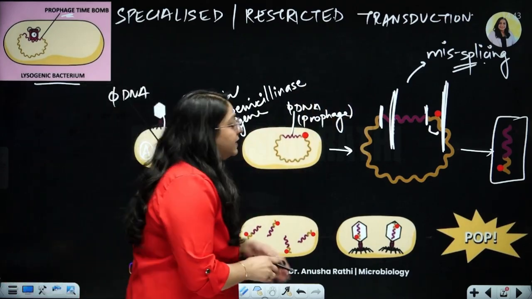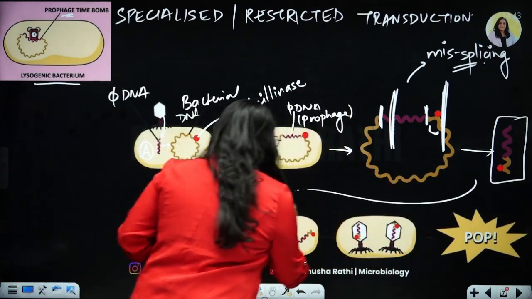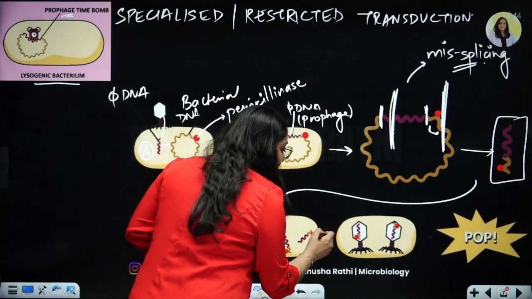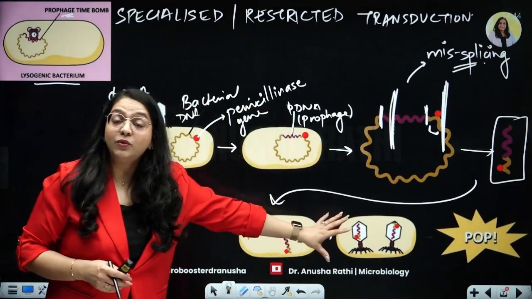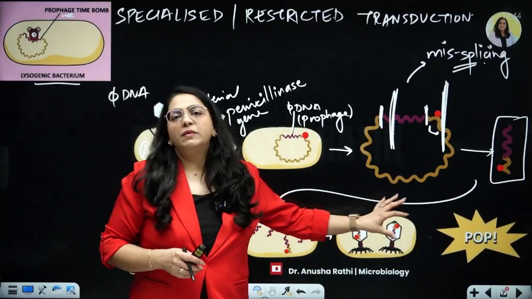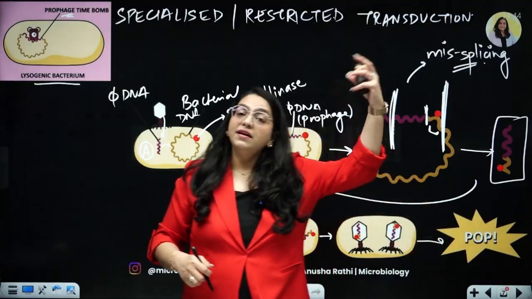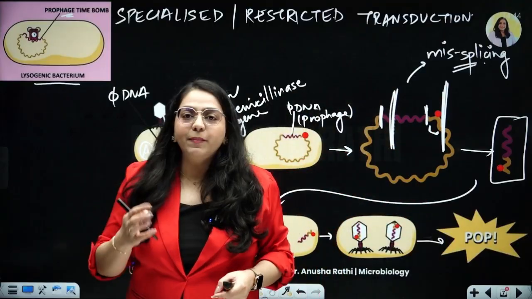So now these will multiply, and as they multiply, the little red gene will also multiply along with them. Little baby phages are produced which have their own pink DNA only with a little bit portion of the bacterial DNA. And pop goes the bacterium, phages are released, they will go and infect another bacteria B. So what will happen?